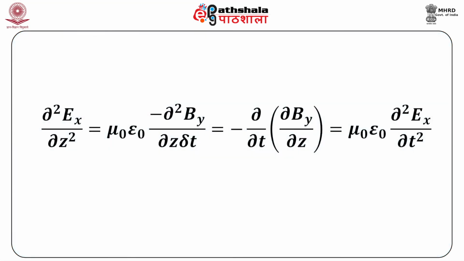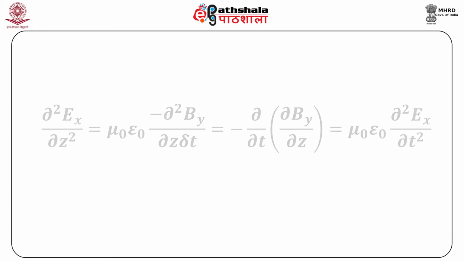The second partial derivative of Ex with respect to z, del 2 Ex by del z square, is equal to minus del 2 By by del z del t, which is equal to mu 0 epsilon 0 del 2 Ex by del t square.